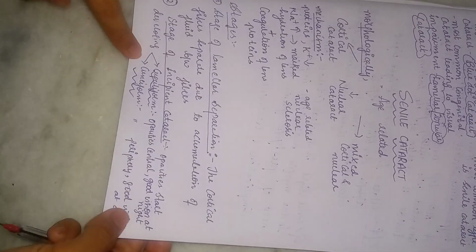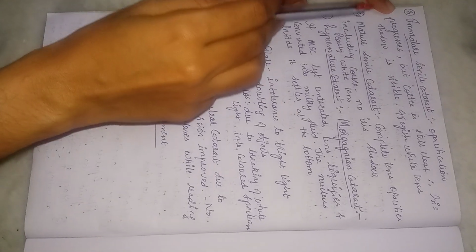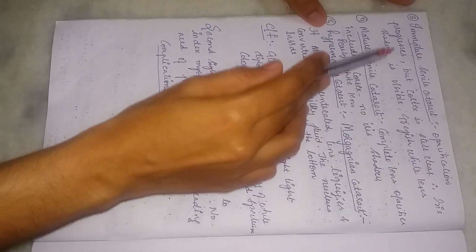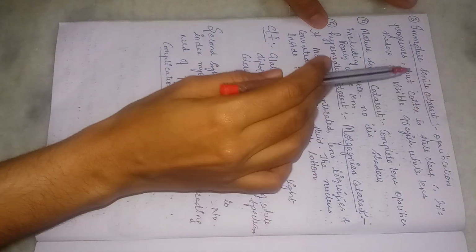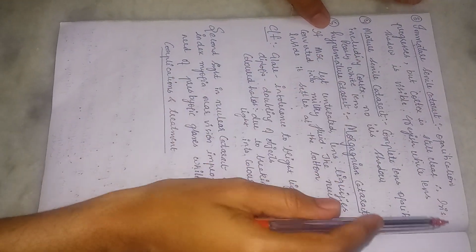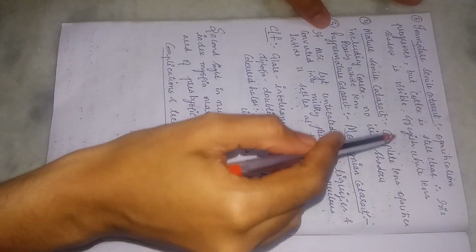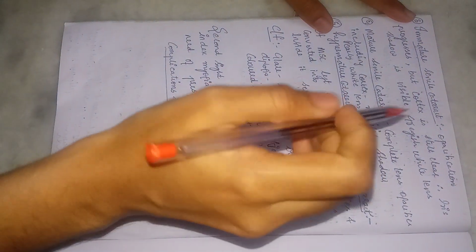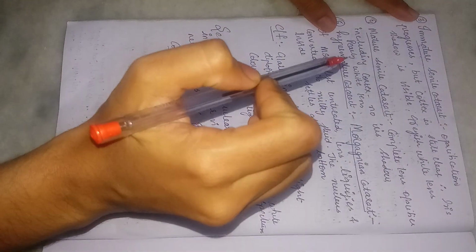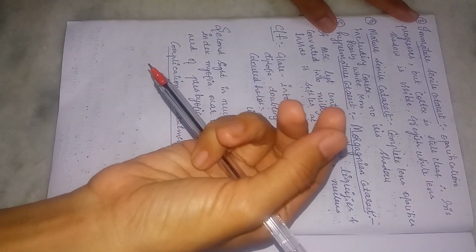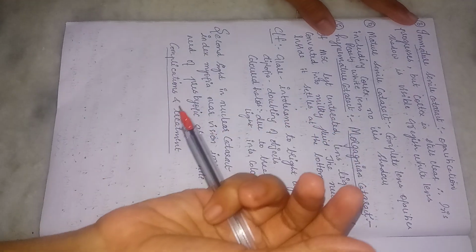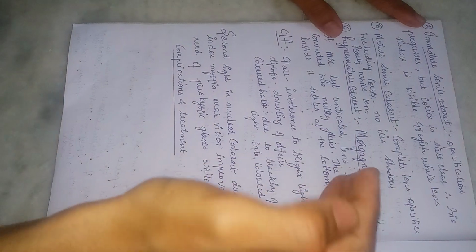So I hope this is clear. Now we have the third stage, the immature senile cataract. Opacification progresses, but the cortex is still clear. The marked point of the immature senile cataract is the formation of iris shadow. Now what is this iris shadow? Whenever you throw a light on the eye, there is a kind of shadow which is formed. The shadow is due to the cortex still being clear, and that shadow is formed on the opacities, right?